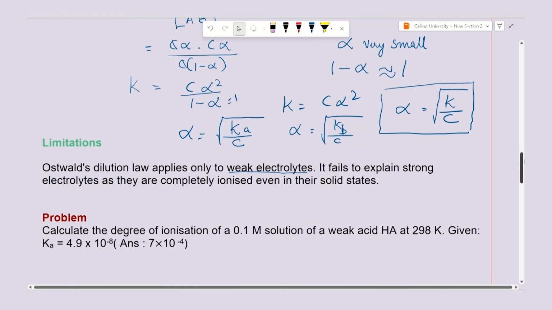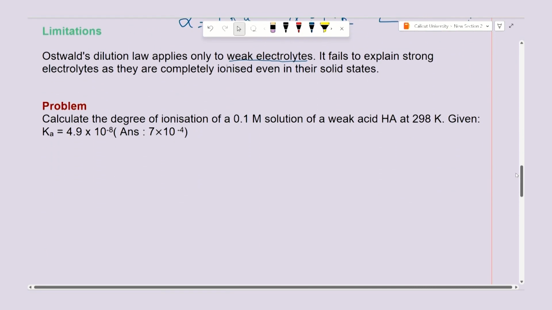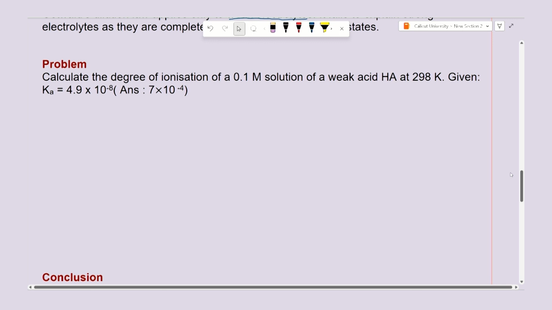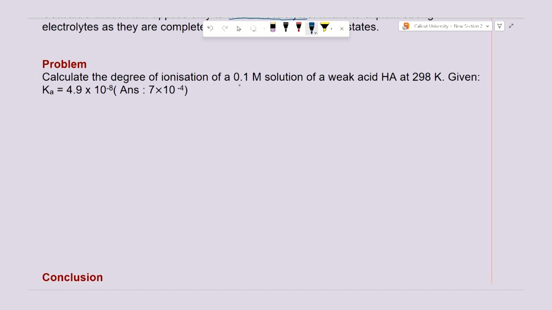Next, let us go for a problem based on Ostwald's dilution law. Here the problem goes like this: calculate the degree of ionization of a 0.1 molar solution of a weak acid HA at 298 Kelvin, given that Ka, the dissociation constant of an acid, which is similar to an equilibrium constant, is equal to 4.9 into 10 to the power minus 8.